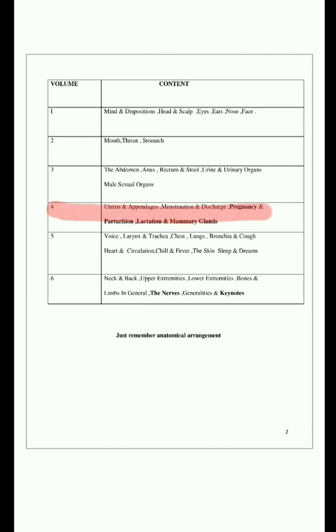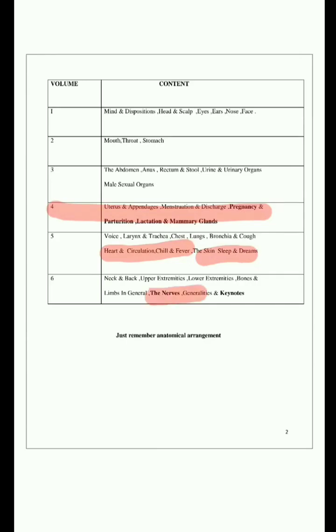The 4th volume is very important. Then in the 5th volume, you can see voice, larynx and trachea, chest, lungs, then heart, and then fever related chapters. Finally, skin, and sleep and dreams. In the final volume, the 6th volume, neck, back, upper extremities, lower extremities, bones.